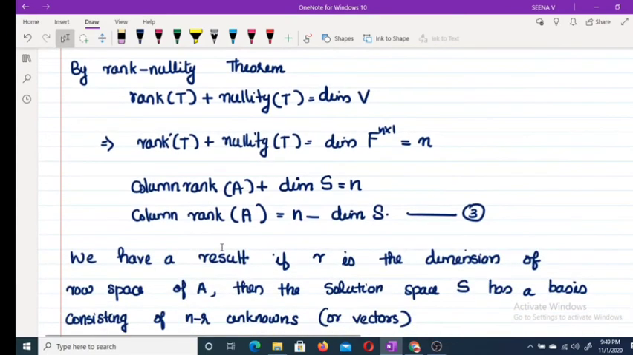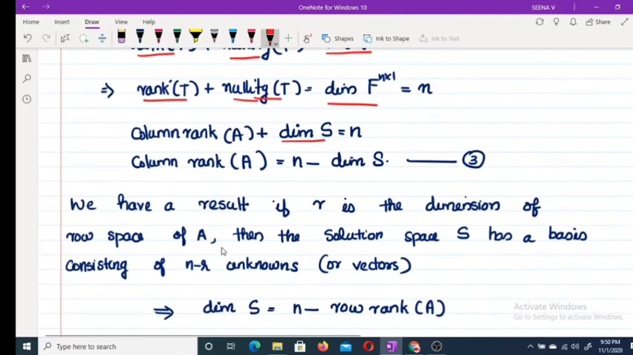Using the rank nullity theorem we have this result: rank of T plus nullity of T equal to dimension of V. Rank of T is column rank of A. Dimension of V is dimension of Fn by 1, which is equal to n. Nullity of T is the same as dimension of S, so column rank of A equal to n minus dimension of S. Now what is actually the dimension of S?